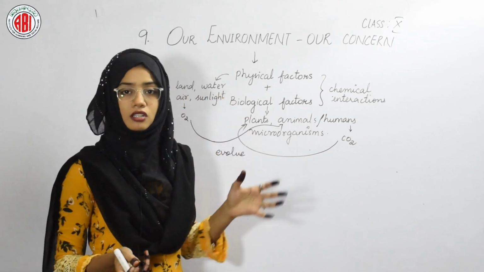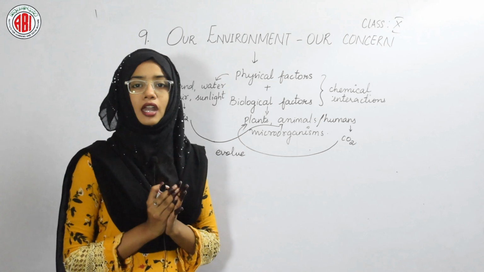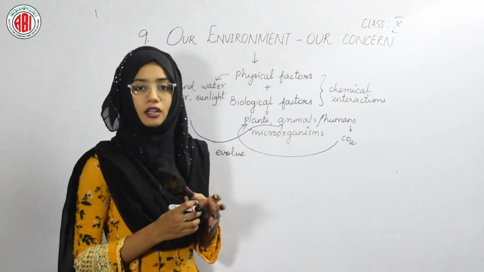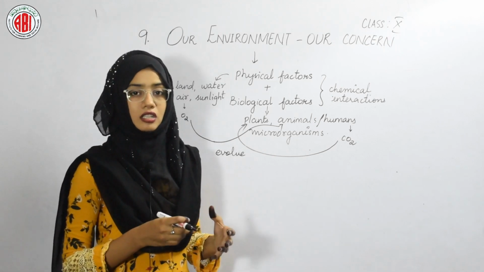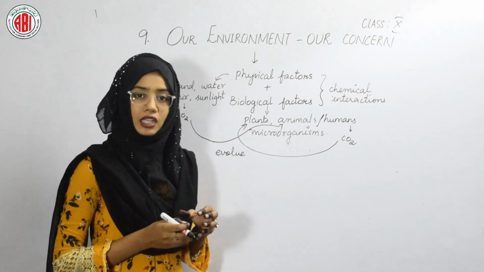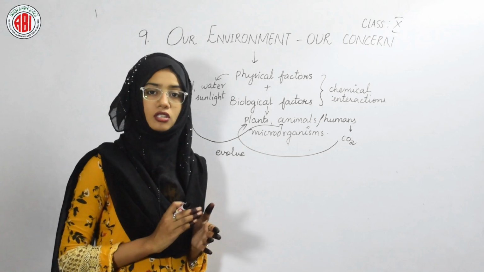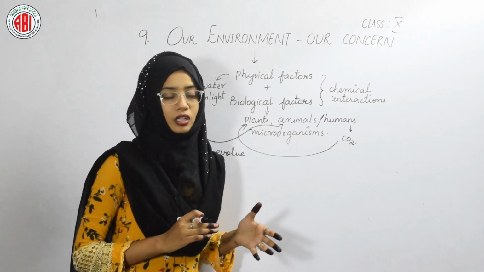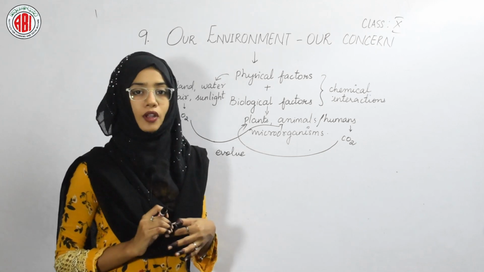As the physical factors and the biological factors are interlinked through chemical interactions, one organism alone cannot take part in all the activities. One organism cannot be suited to the environment; it needs a collection of animals. By this we came to know that plants and animals are dependent on each other, and we have already studied in our lower classes how they are dependent on each other and how the food chain and the food web are formed.